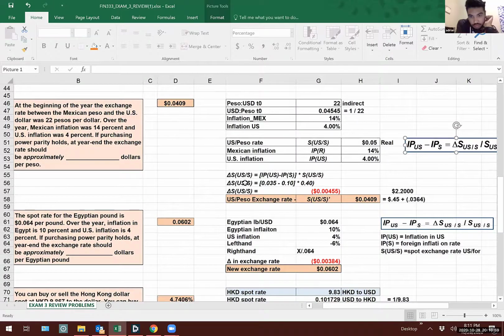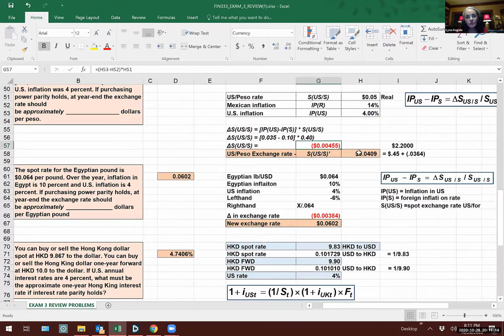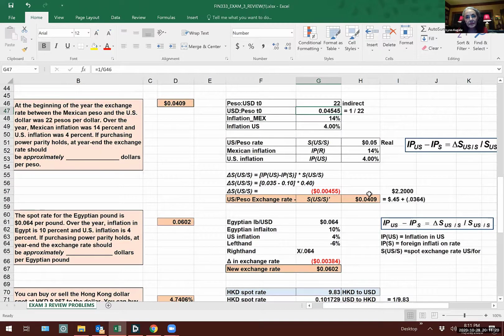I'm looking to solve for the change in the US rate. That right there. So that's what it's going to be. The difference, that's the difference. That's what the rate should be. It's going to go down. So it was that, and it's going to go down. Let me take that one out. It's going to go down to that.